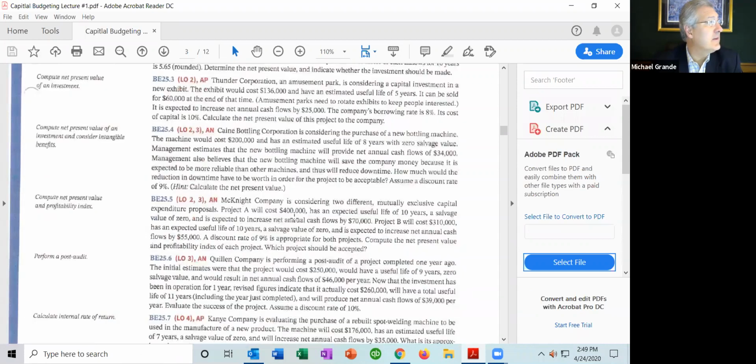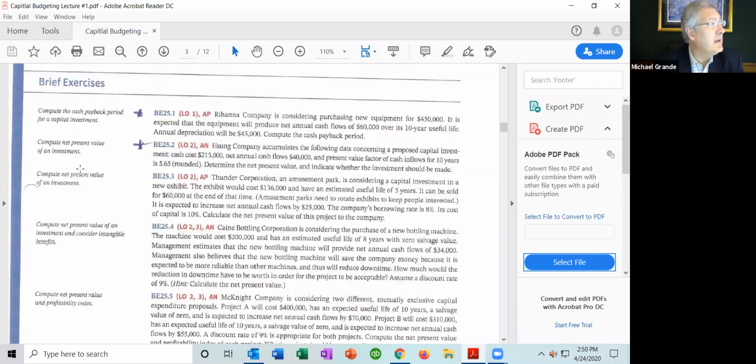Let's look at another exercise, brief exercise 25.2. A company accumulates the following data concerning a proposed capital investment. Cash cost, $215,000. That's the capital investment. Net annual cash flows, $40,000. And the present value factor of cash inflows for 10 years is 5.65. Determine the net present value and indicate whether the investment should be made.